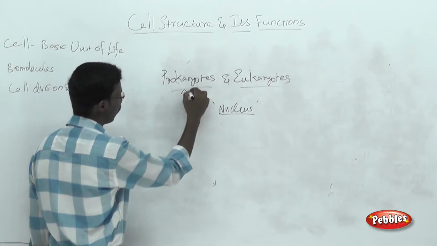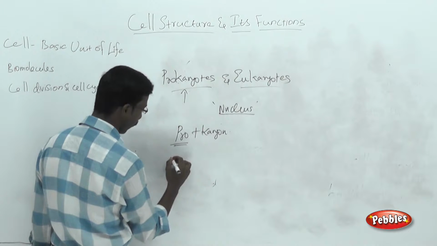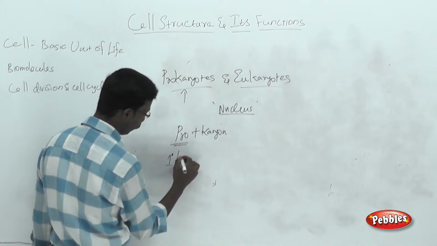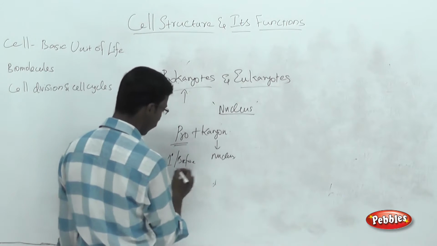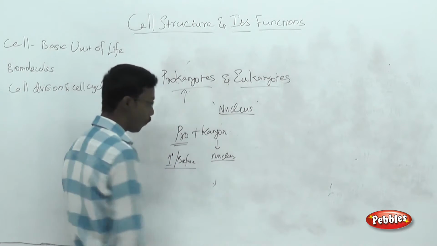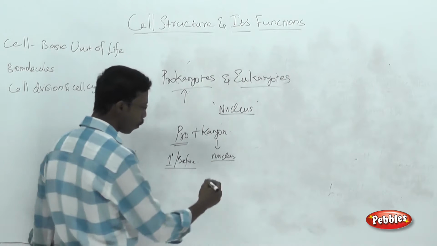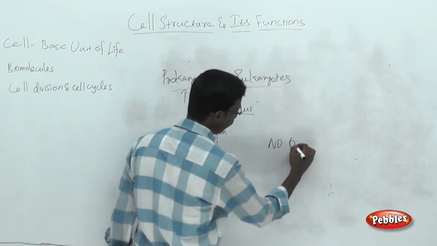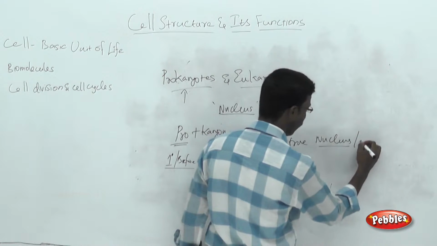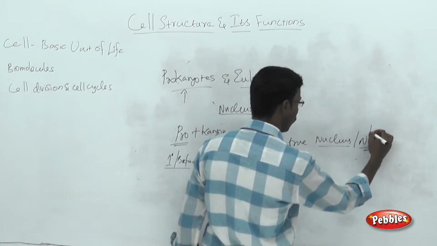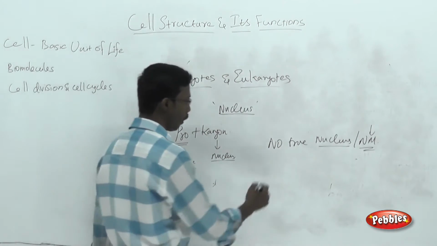So we can say pro plus caryon. Pro refers to primary or before. Caryon refers to nucleus. So that means primary nucleus, or before nucleus, or the structure present before nucleus. That means there is no true nucleus, or exactly no nuclear membrane. There is no nuclear membrane structure present in case of prokaryotic cells. That is the point you have to remember.